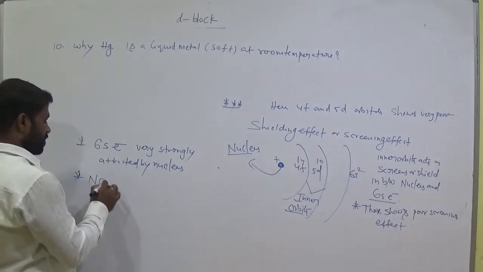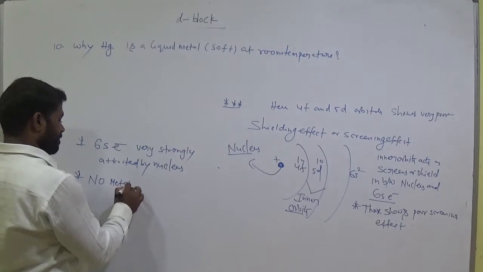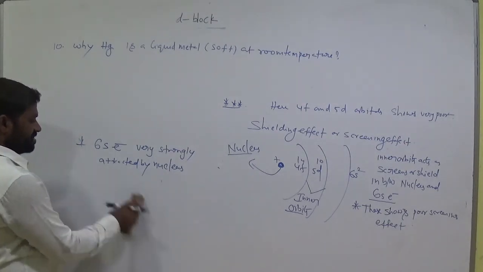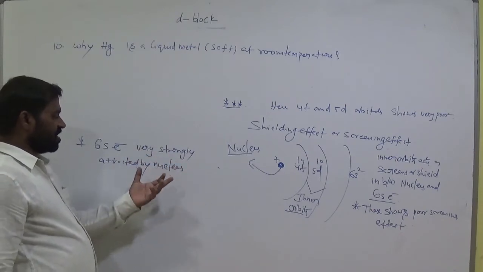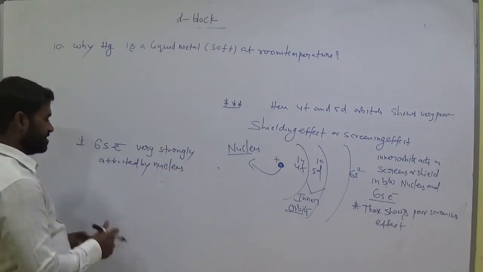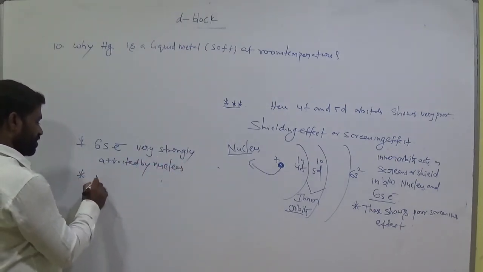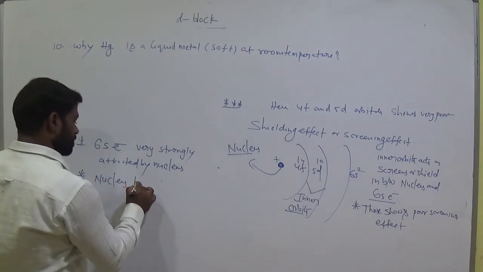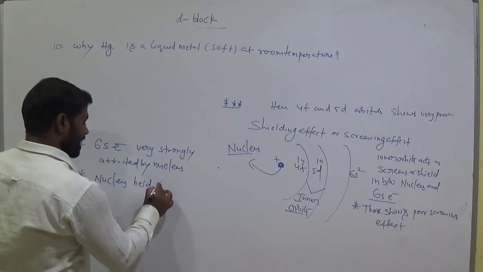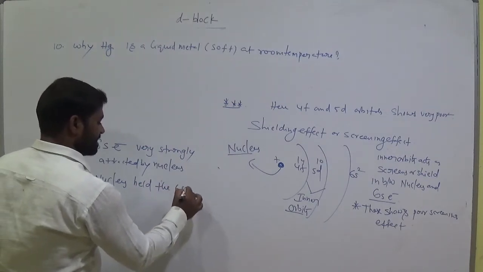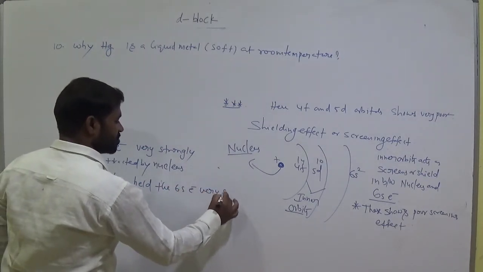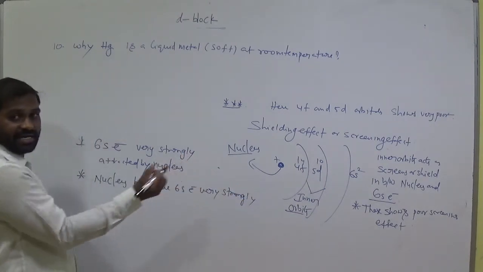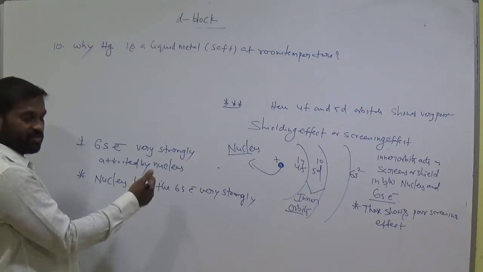Here, no metallic bonding. So is it clear? 6s electrons are very strongly attracted by the nucleus. That means nucleus holds the 6s electrons very strongly. It catches the electrons very strongly without moving.